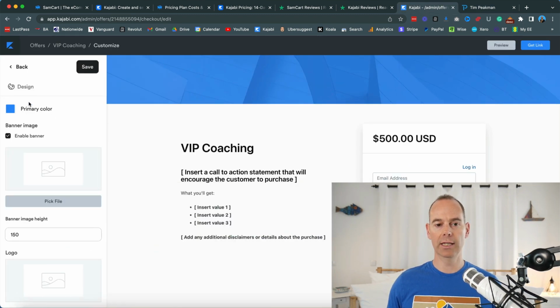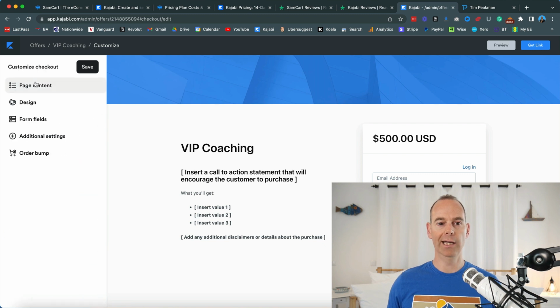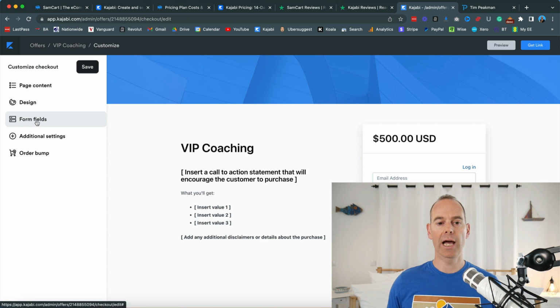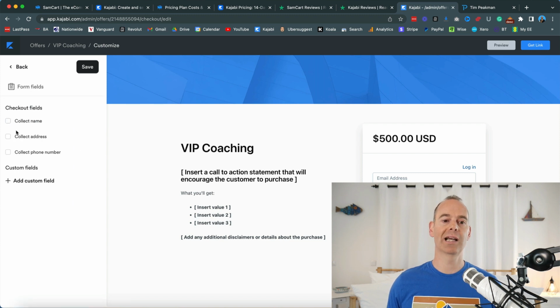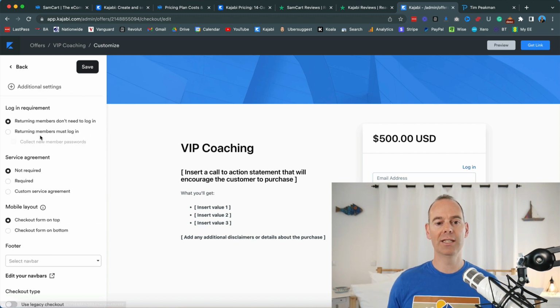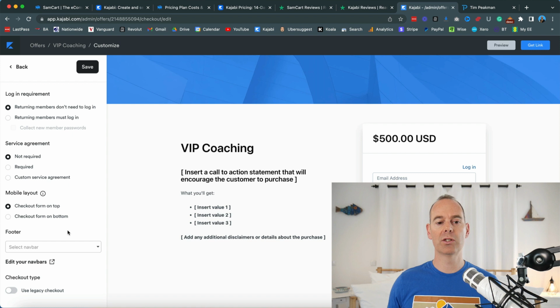You can add in design. You can add in some more page content here. This is how you edit that. You can add in some more form fields if you wanted to collect name, address, and phone number on this page, or if you wanted to do it on the next page. And then additional settings, if you wanted to add in any footers in there, or if you wanted to sort of change the layout in mobile.